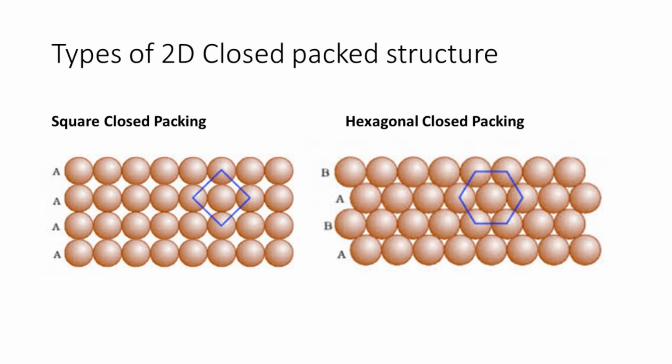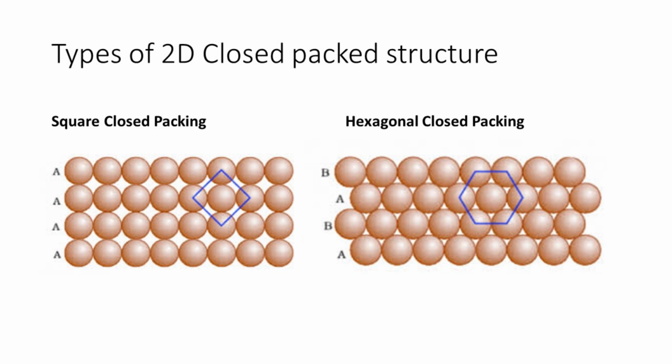Here, the crest of the spheres of one row are placed into the troughs formed between adjacent spheres of the next row. This arrangement is repeated throughout.